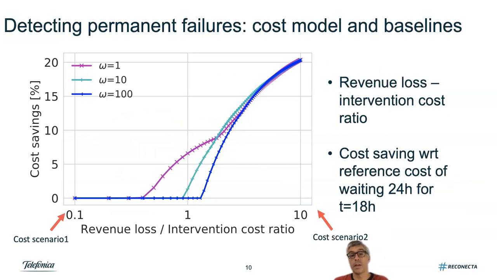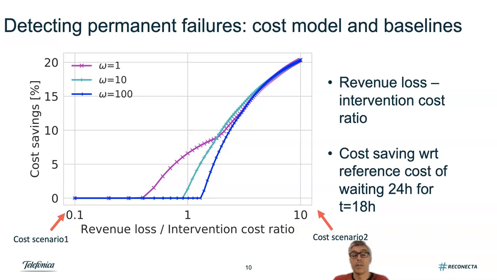For this, we define a cost model and compare it with respect to a baseline. The baseline is the cost of waiting 24 hours. The cost model depends on two main factors. On the one hand, there is the revenue loss of having a cell site down. This depends on the number of users and the revenues of that site, the presence of competitors, and other parameters. The intervention cost depends on the location of the cell sites. We could not use, for confidentiality reasons, values from our operation.